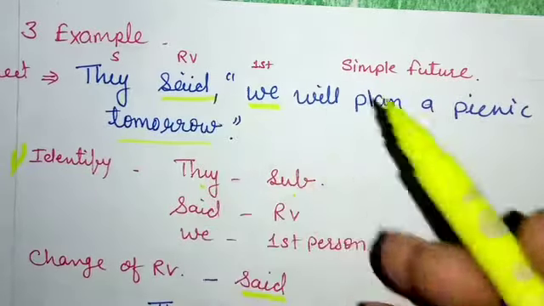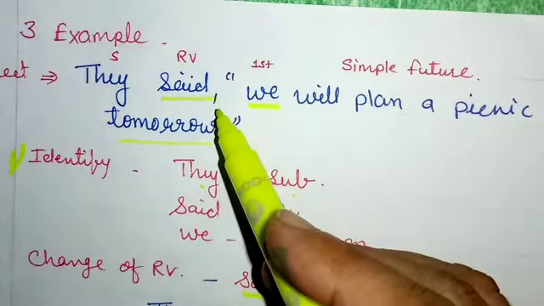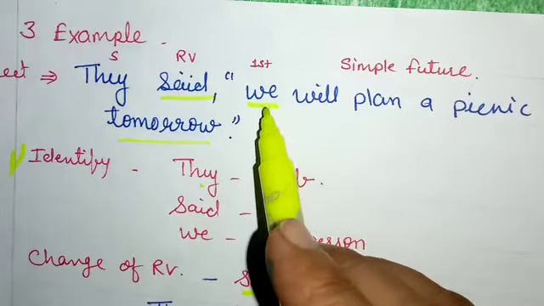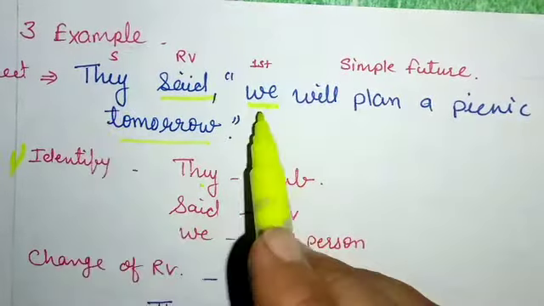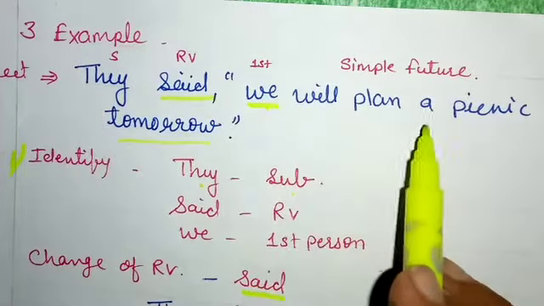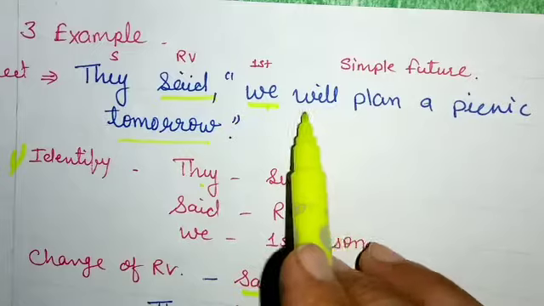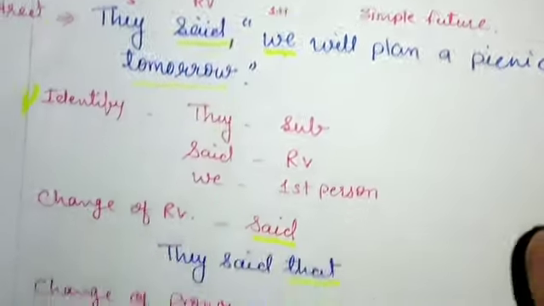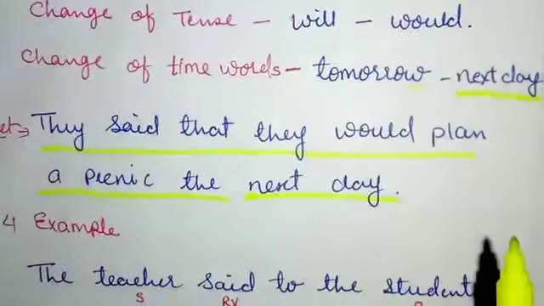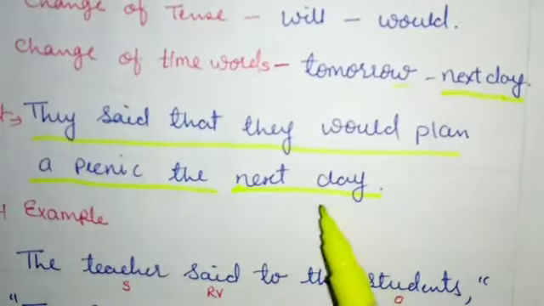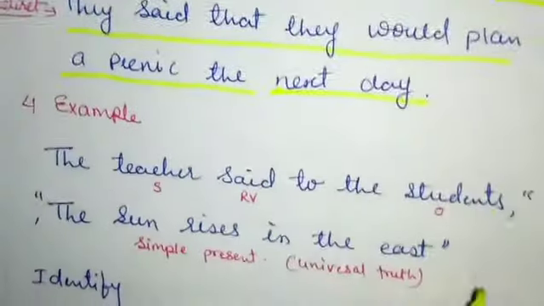The inverted commas will be removed and in place of them we will apply that. The person given is we, so according to the subject, we will change it into they. The sentence is given in simple future tense, so will converts into would. Okay students, so our sentence in indirect speech will be: they said that they would plan a picnic next day. Okay, let's see another example.